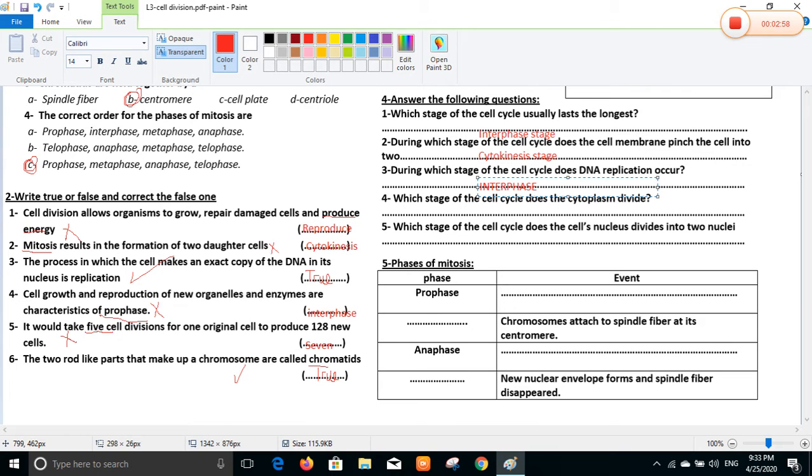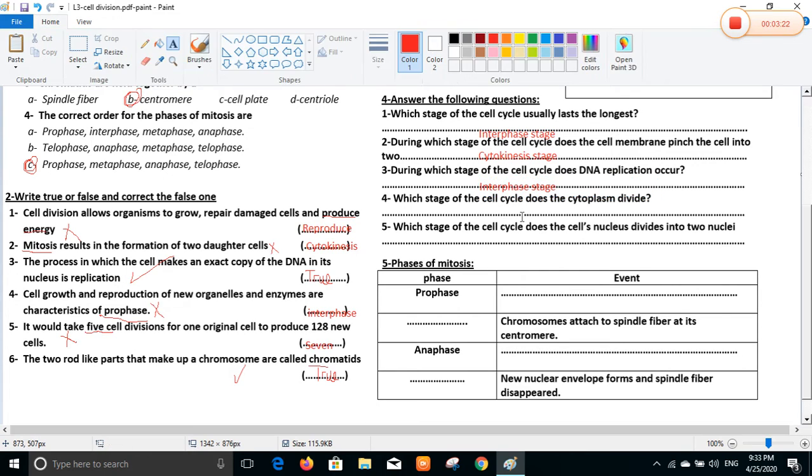Interphase stage. Number 4. In which stage of the cell cycle does the cytoplasm divide?